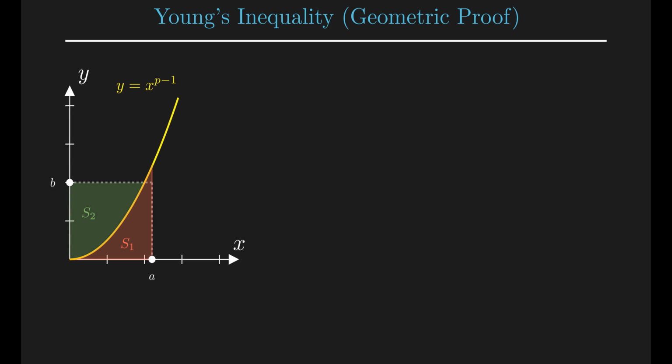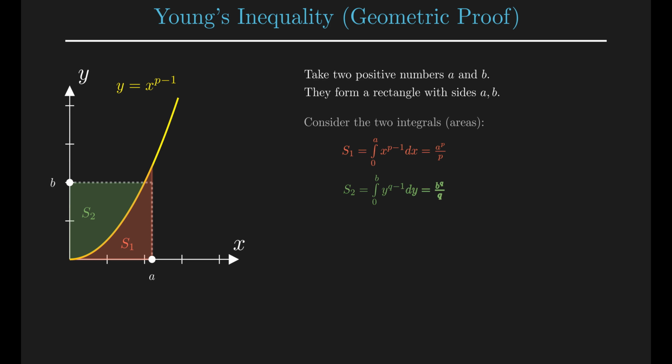Now, take two arbitrary positive numbers, a and b. These define a rectangle with vertices at the origin and the point a, b. Let's look at the areas defined by the curve. S1 is the area under the curve from 0 to a. Calculating the integral, this equals a to the power of p divided by p. S2 is the area to the left of the curve, from 0 to b. Integrating with respect to y gives b to the power of q divided by q.